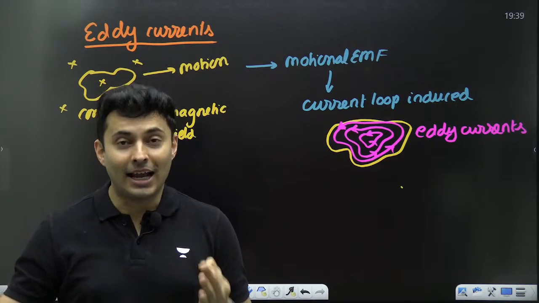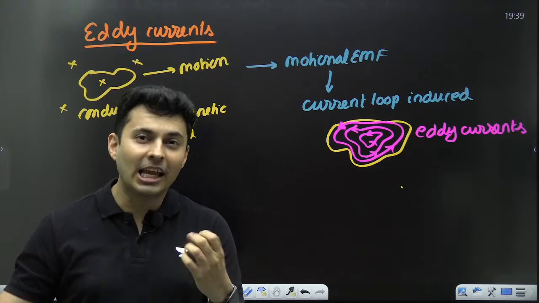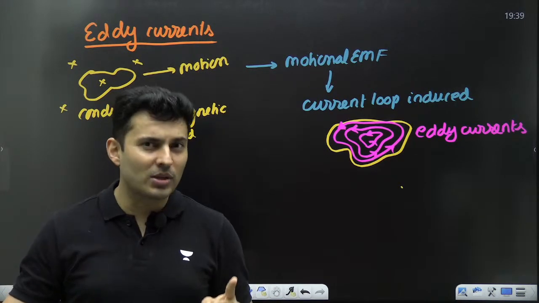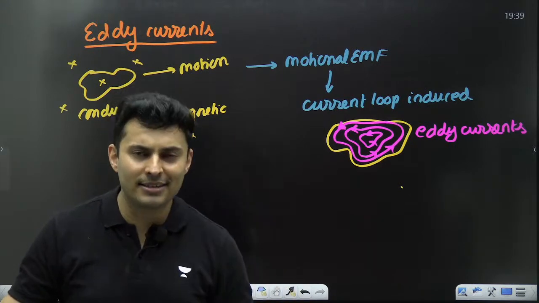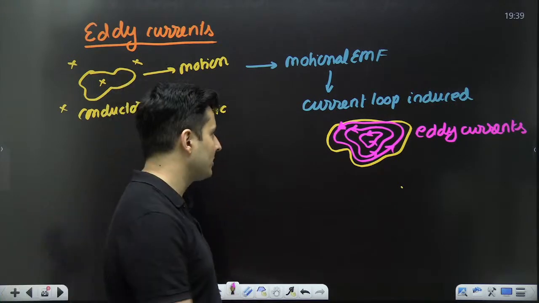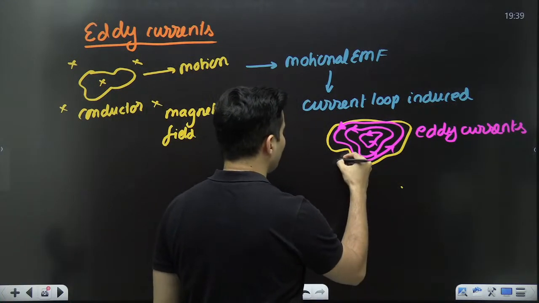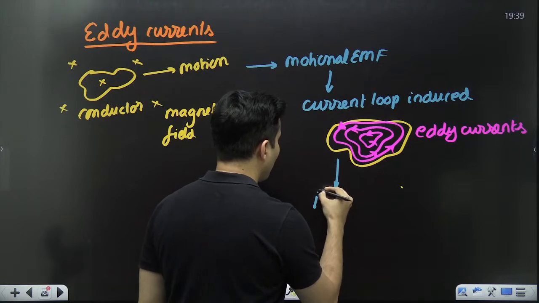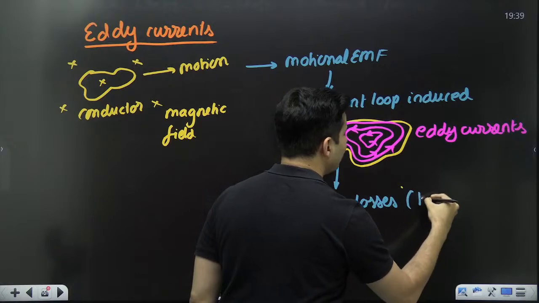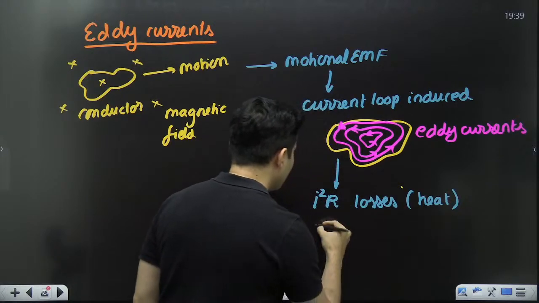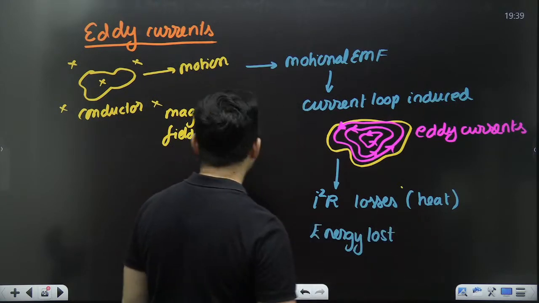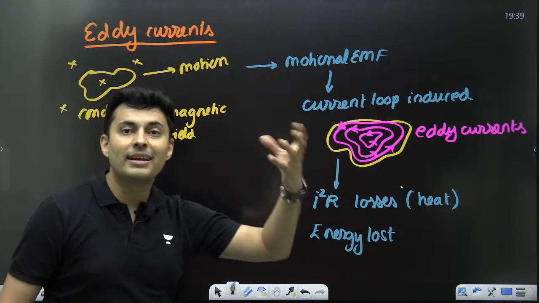But they are not harmless. They are actually harmful. Basically, they take away something. They just don't come and chill out. Whenever current flows, what will happen? There is some resistance in the conductor. There will be some energy loss, heat loss, I squared R losses. So because of those currents, there will be I squared R losses in the form of heat. So you will see that energy is lost. So this motion will be retarded.